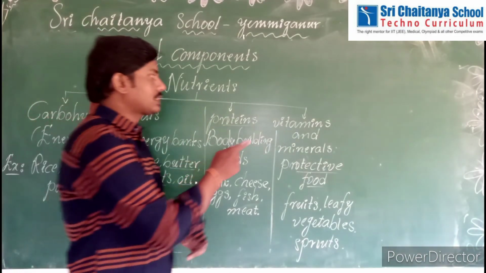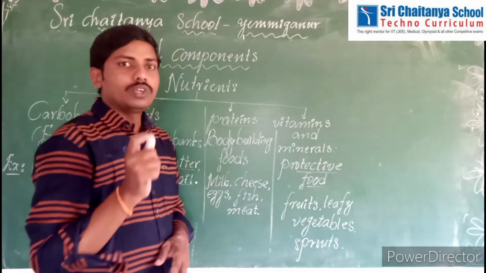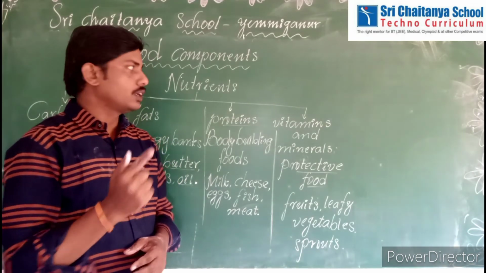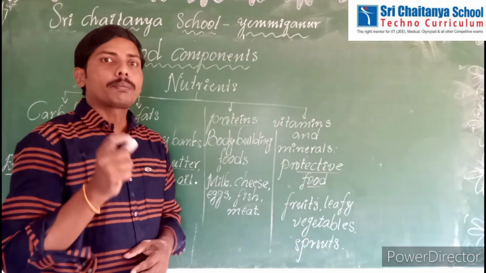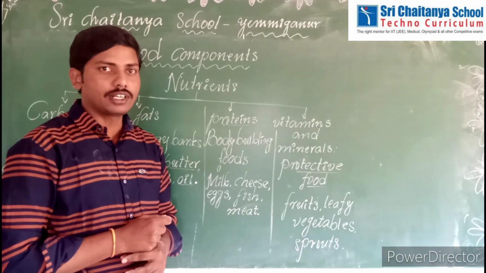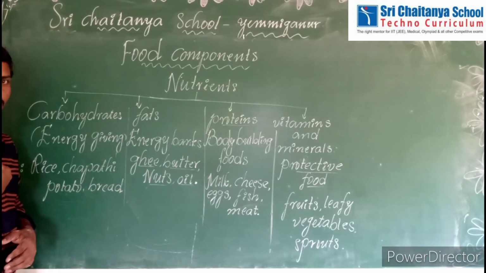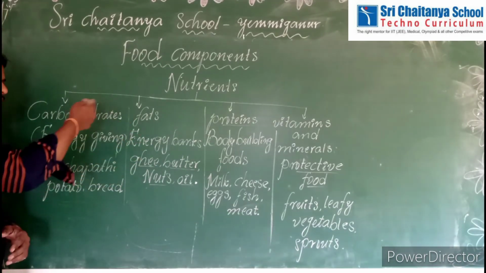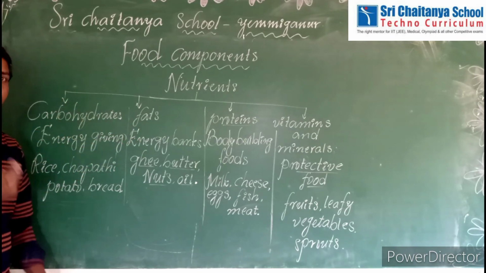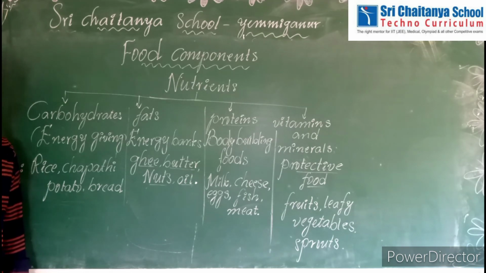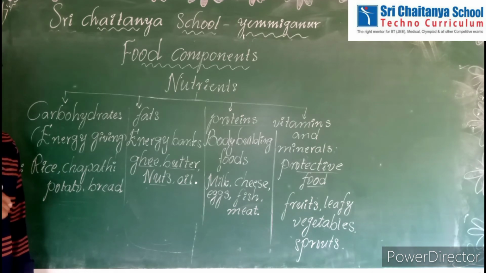Okay, next, vitamins and minerals protect from diseases. That's why vitamins and minerals are called protective foods. Okay, children, all of you clear? These are all the nutrients needed by our body. Our body needs carbohydrates, proteins, fats, vitamins and minerals. That's why in our diet we need to eat different types of foods. Why? Because different foods contain different nutrients.